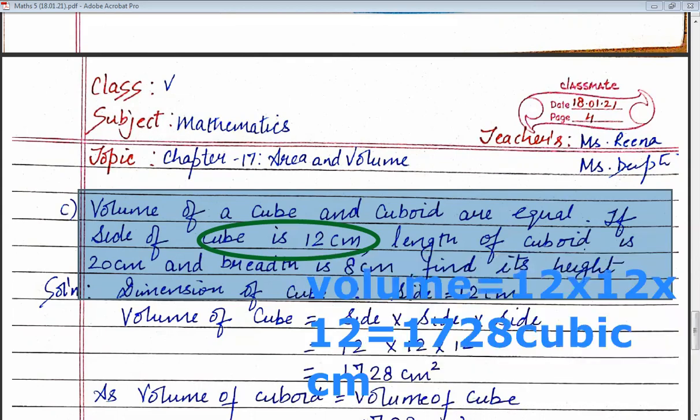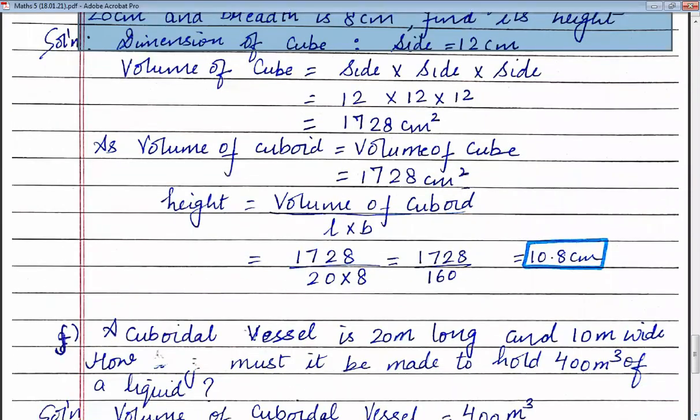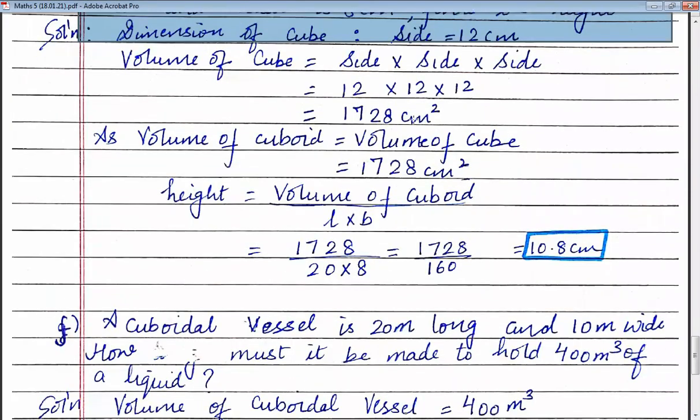But this is the volume of the cube. So when it is 1728 cubic centimeter, and it is given in the question that the volume of the cuboid is also equal, it means the volume of the cuboid is also 1728 cubic centimeter.